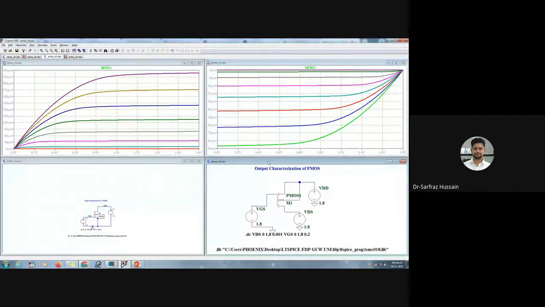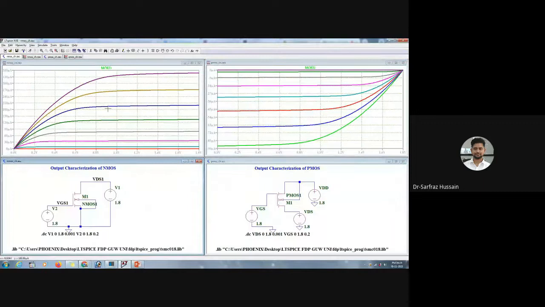So all of you have got the output characteristics. Just see if you are getting the output characteristics like this or not. So this is how we find out the output characteristics for NMOS and PMOS. Okay.